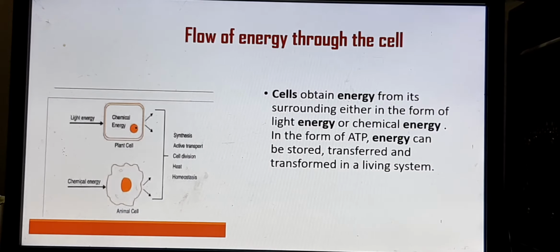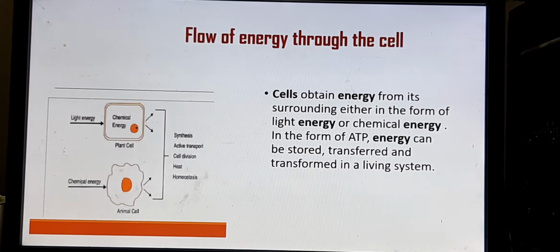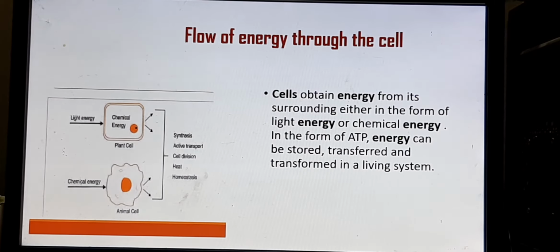Then there is a flow of energy through the cell. Each cell has a flow of energy inside it. Cells obtain energy from their surroundings. In which form? In the form of light energy. Like plant cells, they have chlorophyll, so they absorb the light energy. Or animal cells, they obtain energy in the form of chemicals which are synthesized by plant or other animal cells. So they obtain chemical energy.